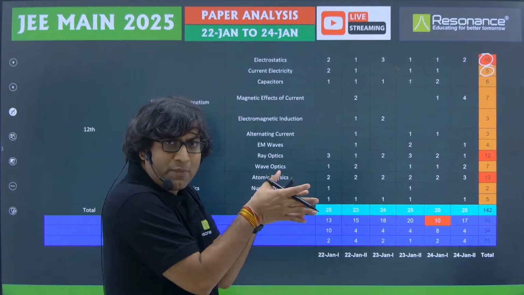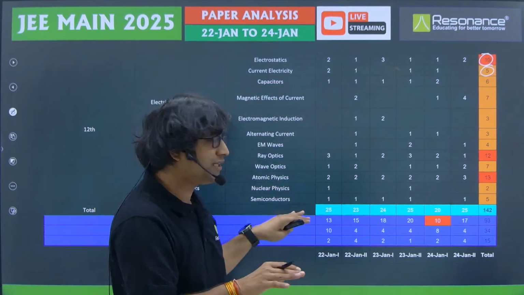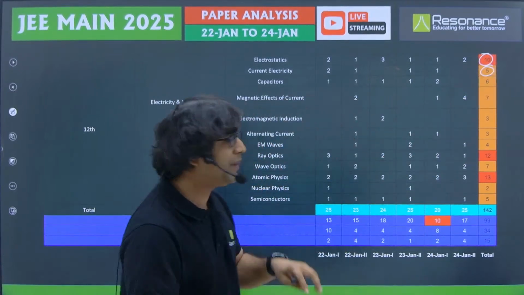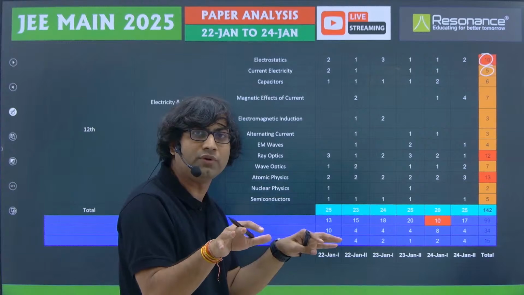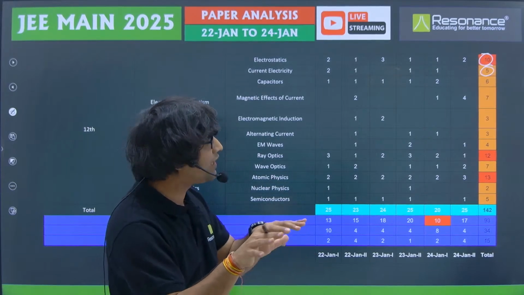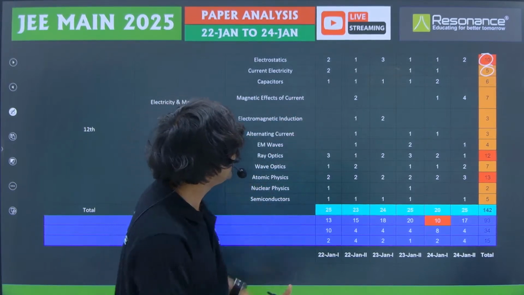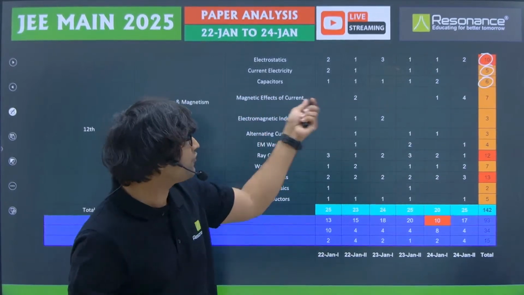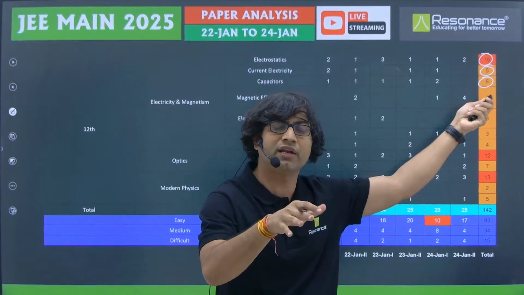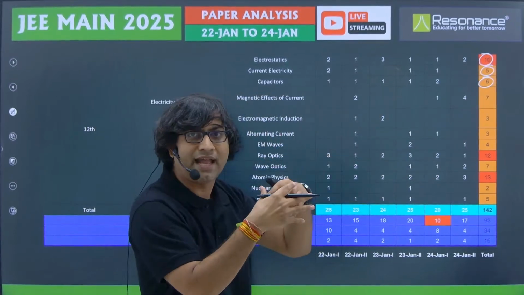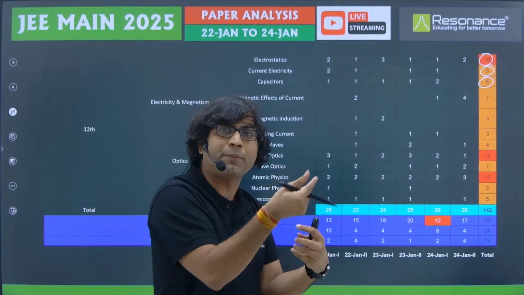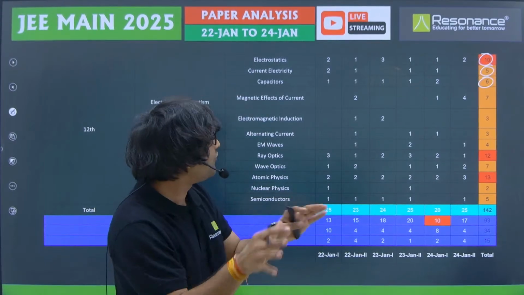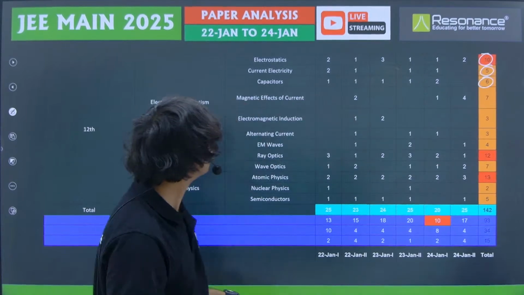So purely from current electricity, without capacitors, without diodes, you will have only 5 questions over there, but combined you will have somewhere around I guess 9 to 10 questions there. Now the questions from capacitor, as I already mentioned, not purely from capacitor, some of the questions were related to electricity as well. That means there was an electrical circuit in which capacitor was also part of it. So that is an RC circuit, and we have done all the concepts related to these RC circuits as well.